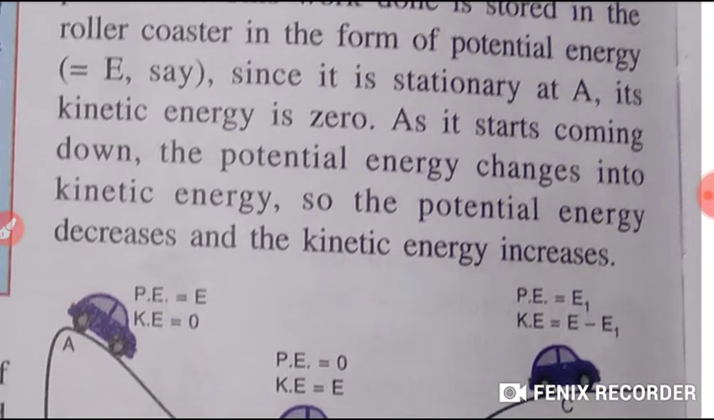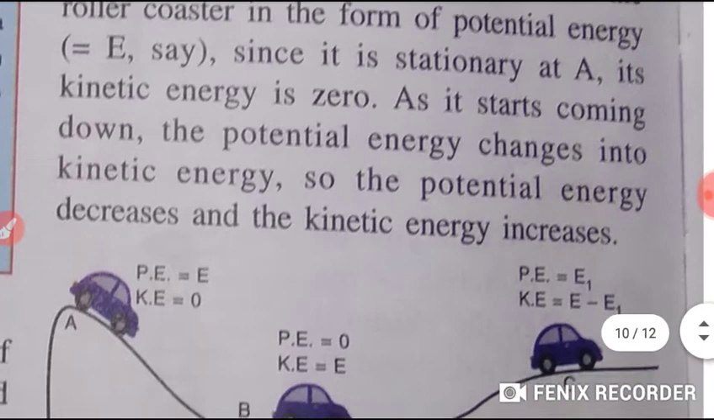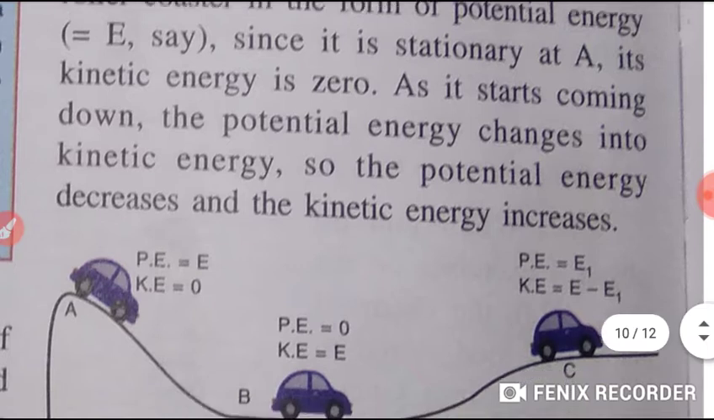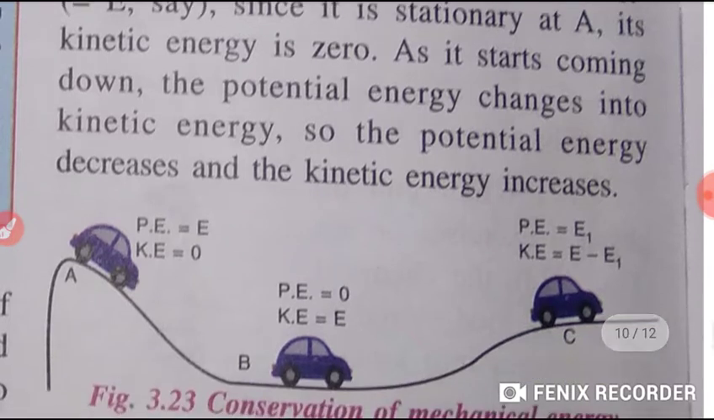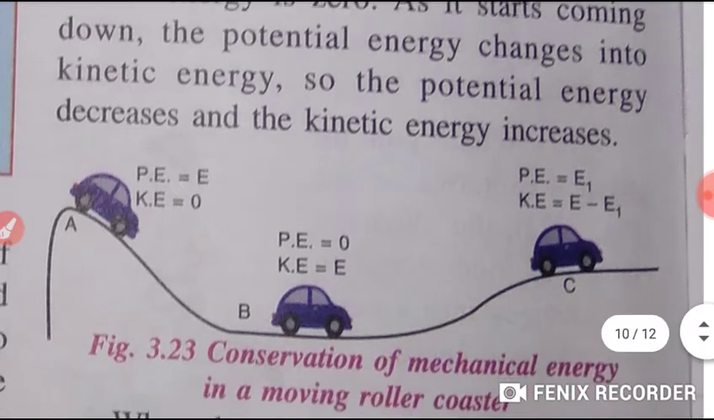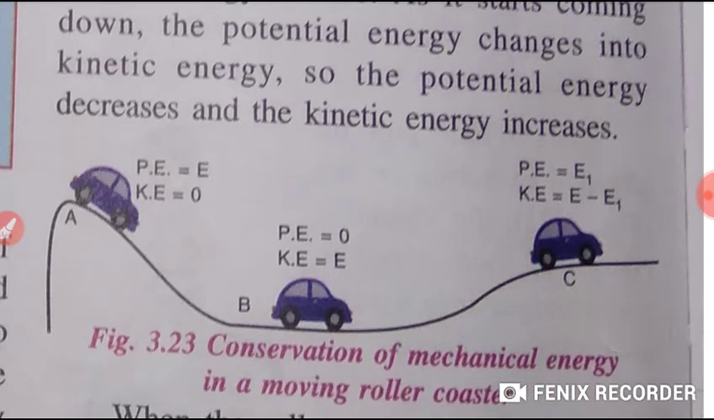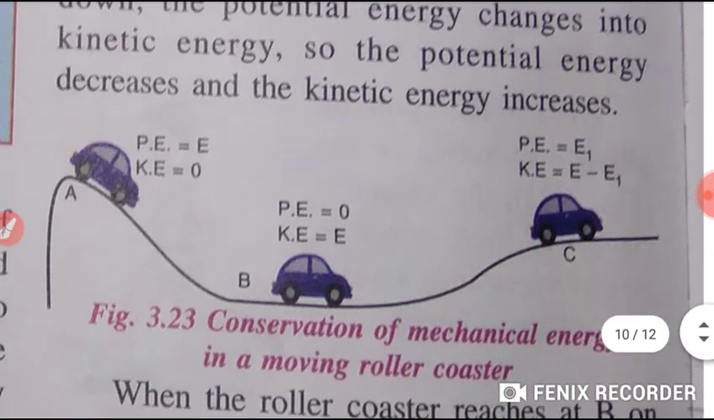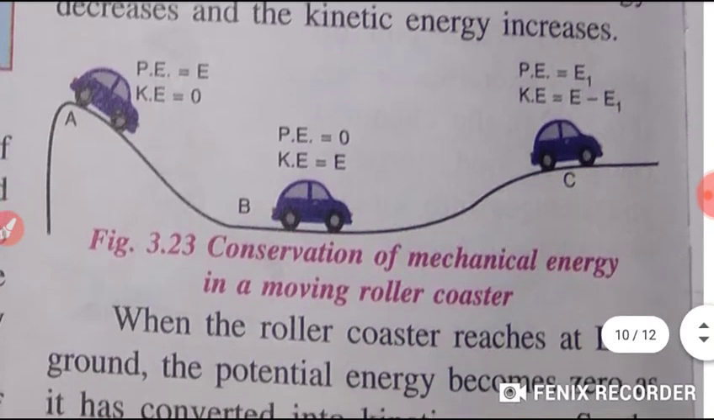Say equals to E. Since it is stationary at point A, its kinetic energy is what? 0, as you are seeing here. As it starts coming down, the potential energy changes into kinetic energy, right? So the potential energy will decrease and the kinetic energy increases, right?